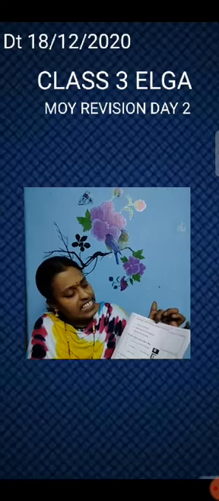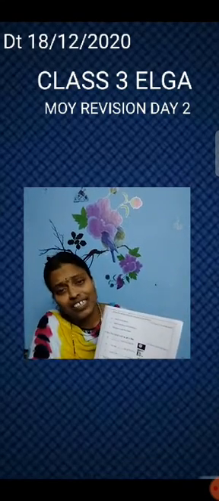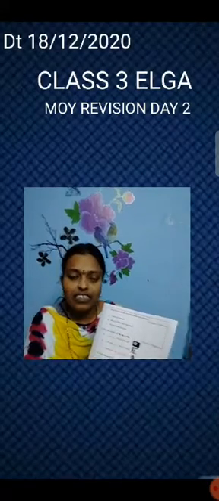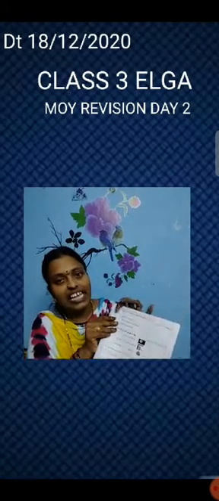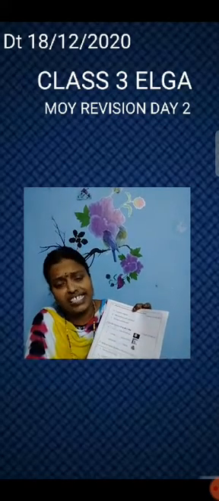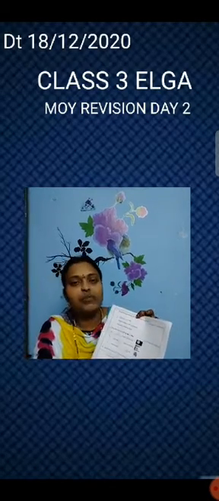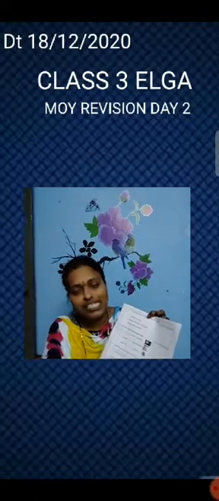Read the sentences and underline the articles. All of you know the articles. What articles, children? A, an, and the. These three are articles. A we use before the consonant sound. Before the consonant sound we use a. Before the vowel sound we use an. The is for specific things, we use the.